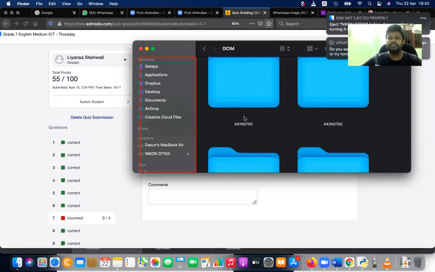Do we have a method? It will not show without an operating system.